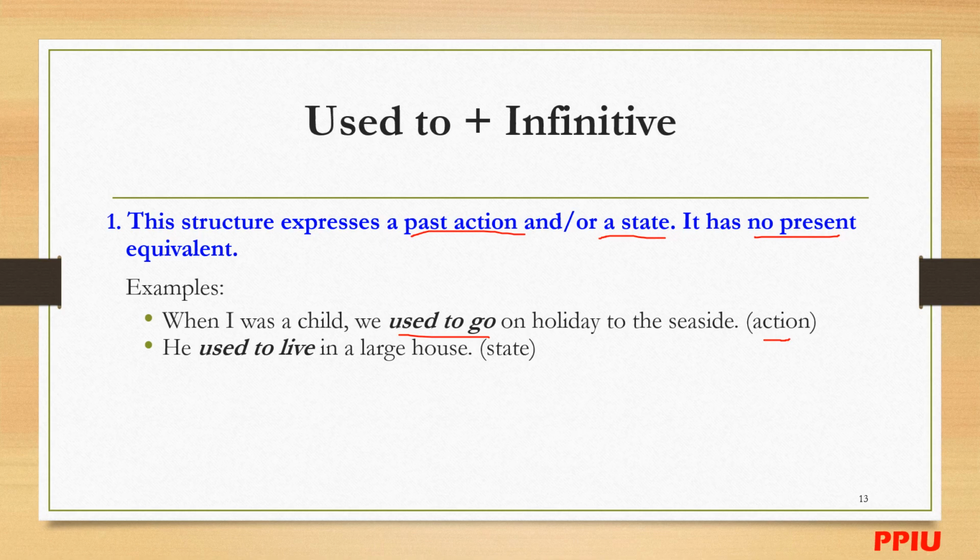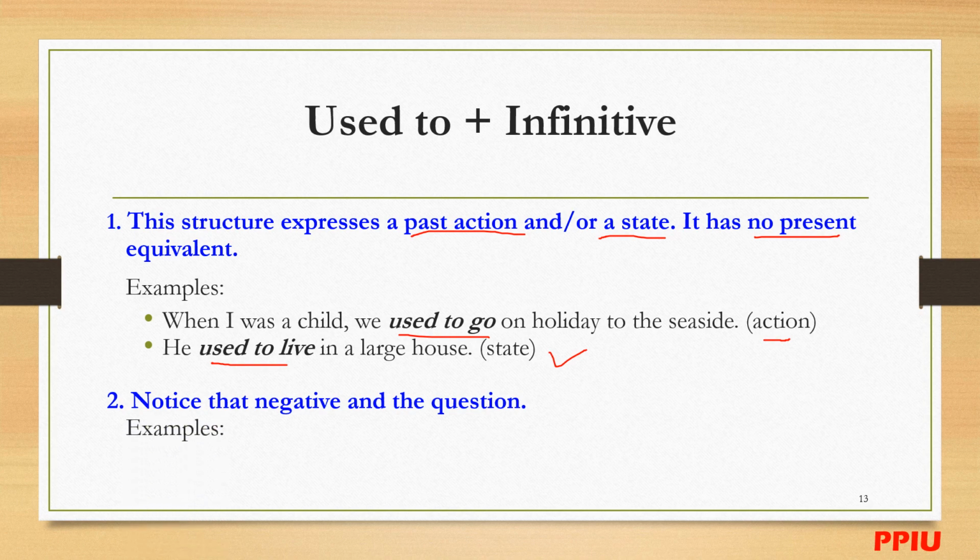He used to live in a large house. This is just talking about the state, but currently no more. All right. You can notice the negative and the question. Example, what did you used to? This is the form.